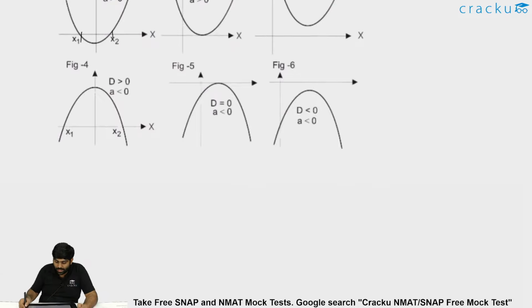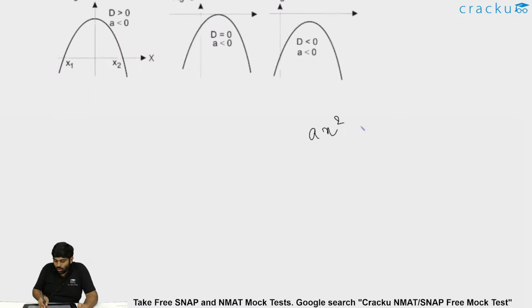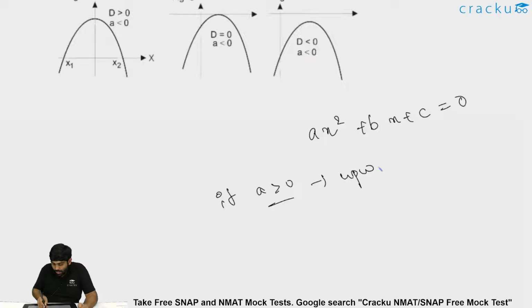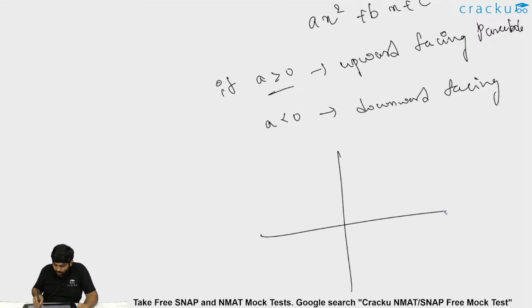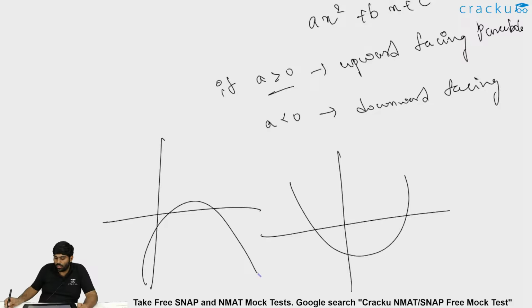See, one thing in a quadratic equation that you have to remember is, when I talk about ax square plus bx plus c is equal to 0, if a is greater than 0, it is an upward facing parabola. The graph looks like an upward facing parabola. But if a is less than 0, then it is downward facing. That is, if a is greater than 0, it looks in this way. If a is less than 0, the graph should be downward. So this is a greater than 0 and this is a less than 0.